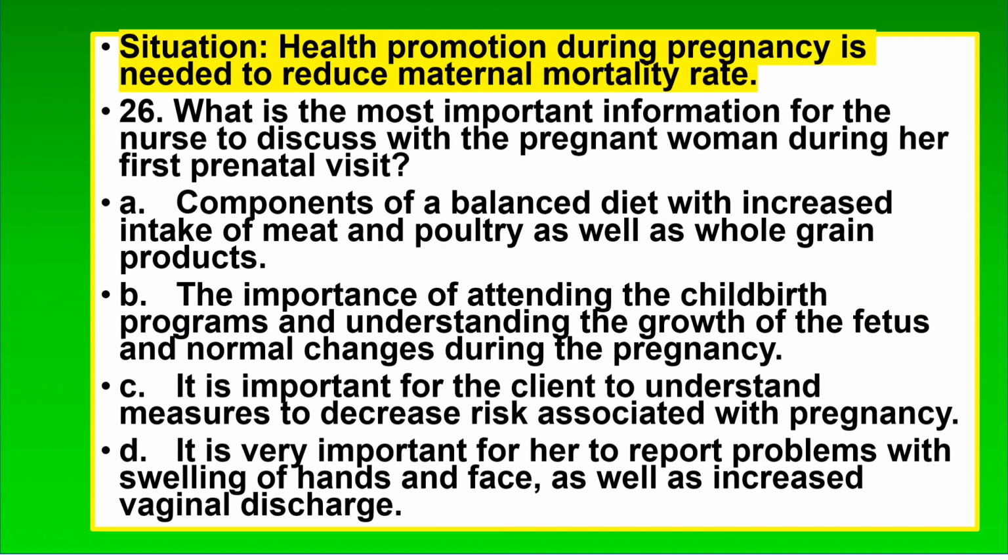Situation. Health promotion during pregnancy is needed to reduce maternal mortality rate. 26. What is the most important information for the nurse to discuss with the pregnant woman during her first prenatal visit? A. Components of a balanced diet with increased intake of meat and poultry as well as whole grain products. B. The importance of attending the childbirth programs and understanding the growth of the fetus and normal changes during the pregnancy. C. It is important for the client to understand measures to decrease risk associated with pregnancy.